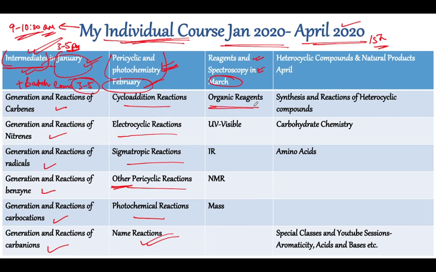I have dedicated around 5 to 6 classes for organic reagents, right? And separate classes for each of UV visible spectroscopy, IR spectroscopy, NMR as well as mass. And guys, if you have already seen my special classes, you would know that in every lecture or class, I am including a previous year question or a practice question for a better understanding of the concept. Alright, so I hope that it is going to be beneficial to you.